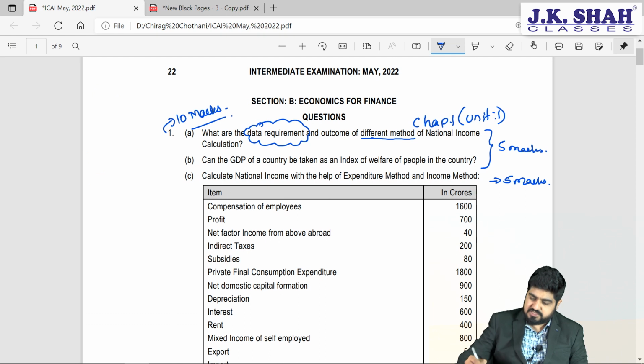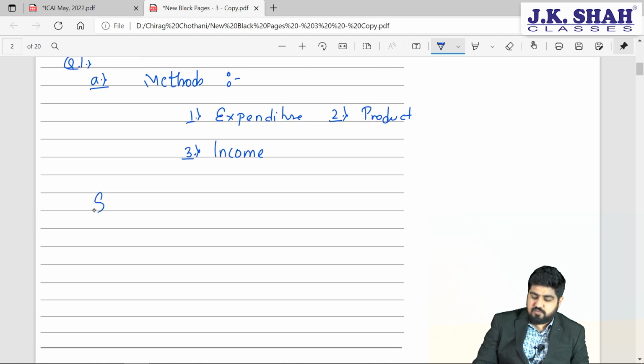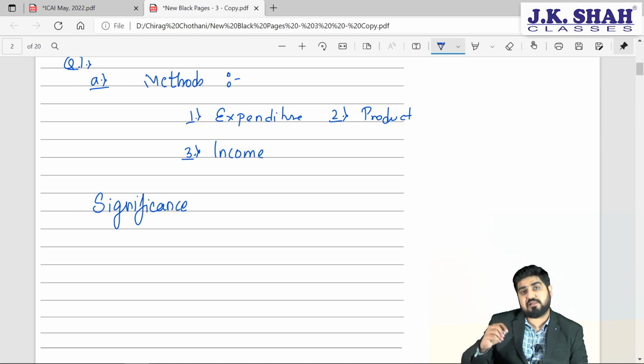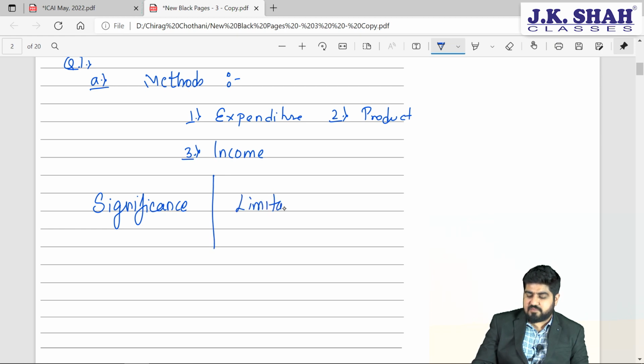Next question, which is worth 3 marks, I suppose. Can the GDP of a country be taken as index of welfare of the people? See friends, when we were learning economics for finance in the class, I always have a habit of teaching you first the significance of national income calculation, why national income calculation is important. But after that, immediately we learn the limitations. Limitations are nothing but the drawbacks.